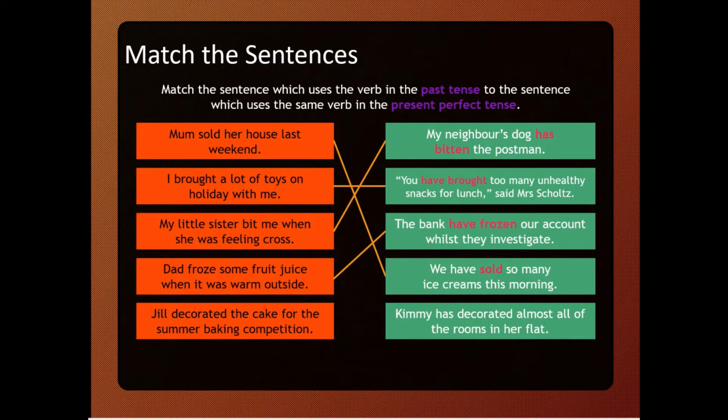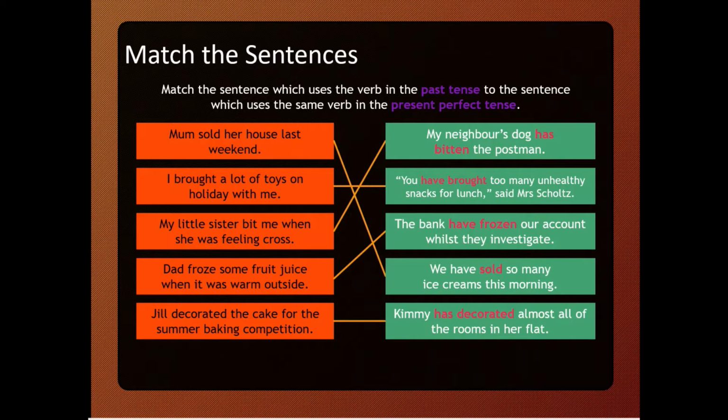Another one. Dad froze some fruit juice when it was warm outside. So the verb here is froze. The bank have frozen our account whilst they investigate. And the last one is Jill decorated the cake for the summer baking competition.